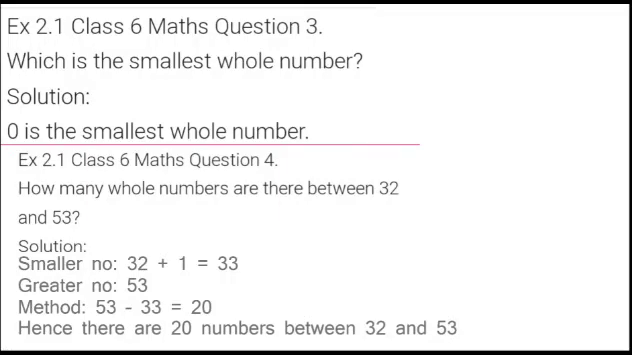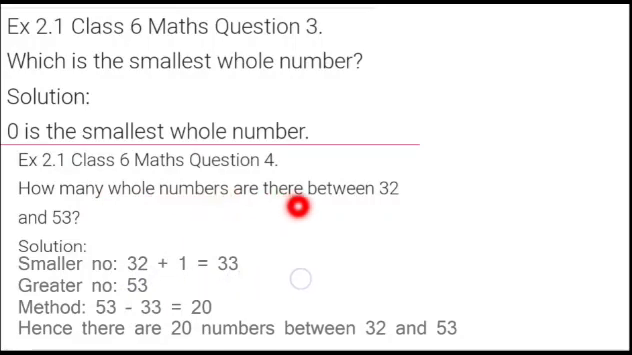Now the new question, number 3, is: which is the smallest whole number? As you know, students, the natural numbers begin with 1. That's why 1 is the smallest natural number. And whole numbers begin from 0. So 0 is the smallest whole number. So we get the answer: 0 is the smallest whole number. We will go for the next question, number 4.